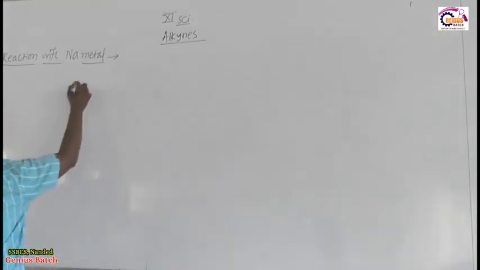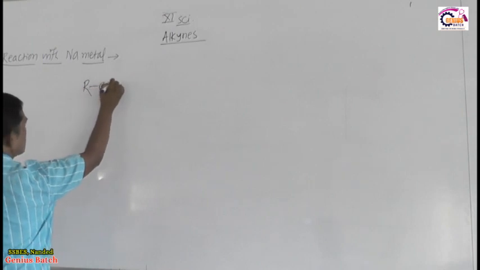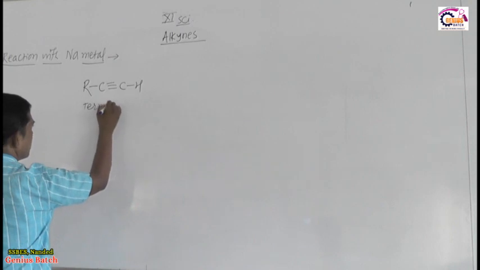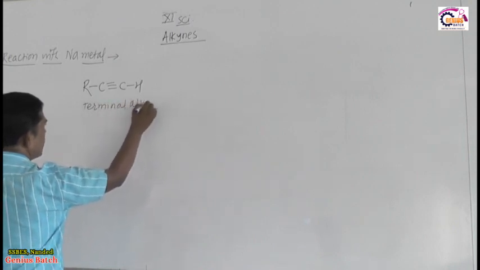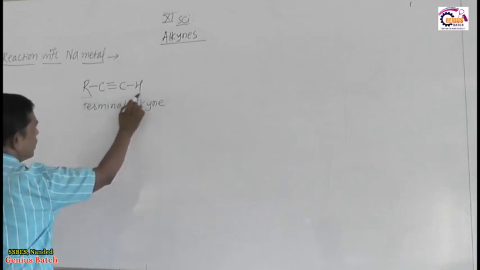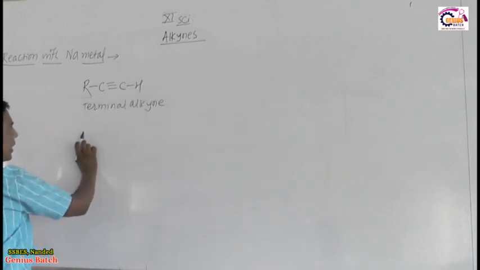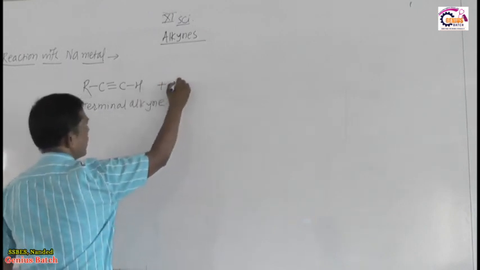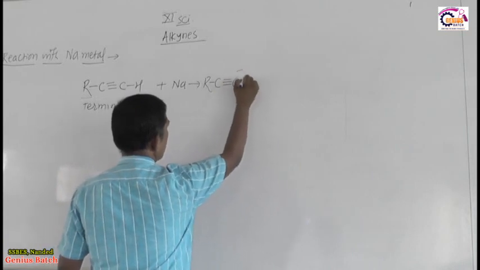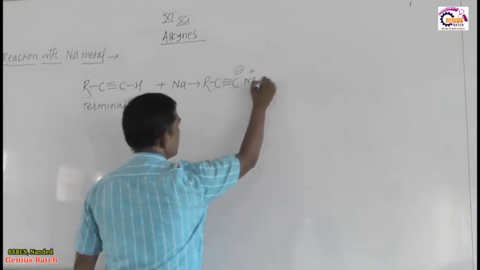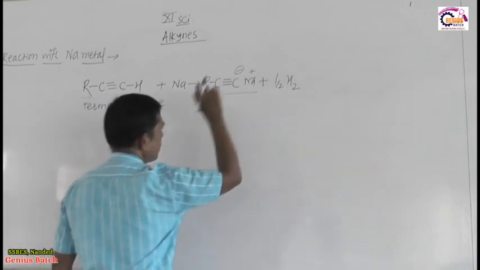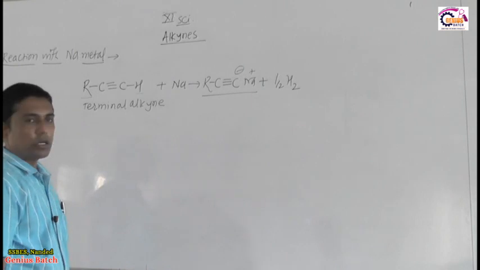Another example I take is general terminal alkynes, RC triple bond CH, a terminal alkyne. In this terminal alkyne, R is the alkyl part, and in C triple bond CH only one hydrogen is acidic, therefore there is a requirement of one sodium, with formation of RCC minus Na plus plus half H2. So this is the monosodium salt that is formed.